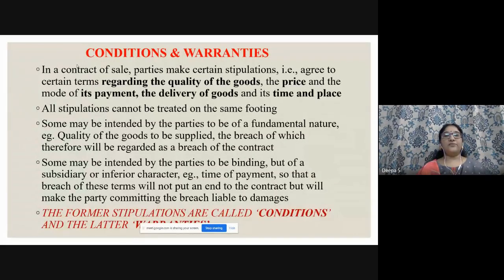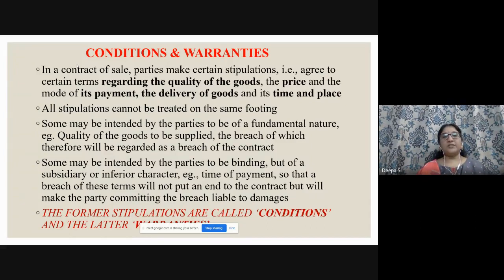There is a difference between conditions and warranties. In a contract of sale, there are certain stipulations, right? Rules regarding what? Quality. Again, what I have given in bold letters are the multiple choice question options: regarding the quality of the goods, price, payment, delivery, time and place. If we are all customers, we will look into all these aspects, shall we? Right? So quality, price, payment, delivery, time and place.